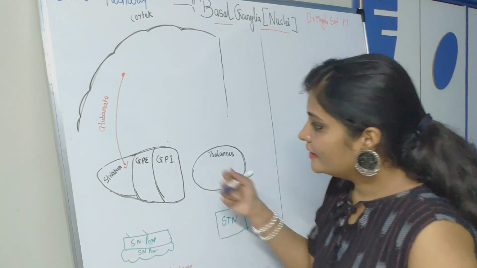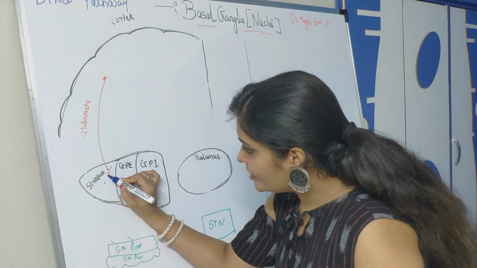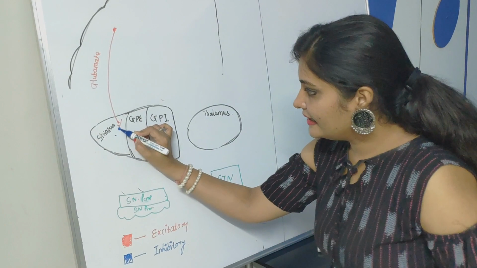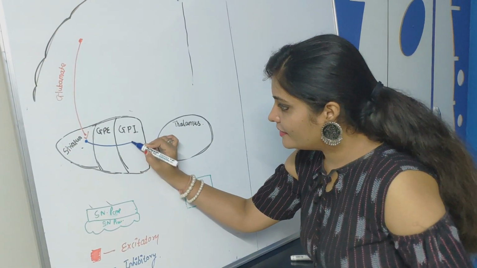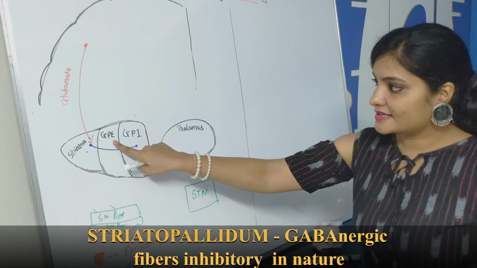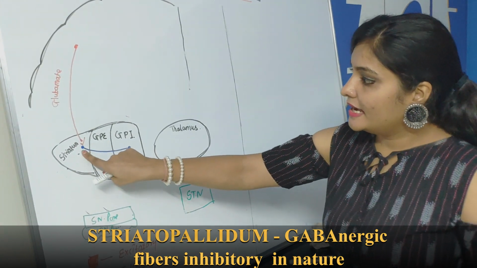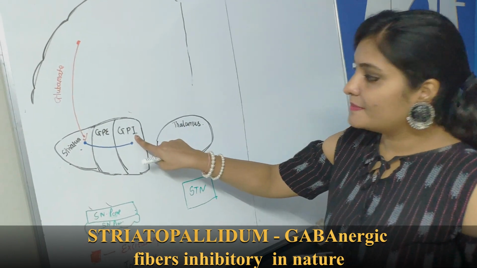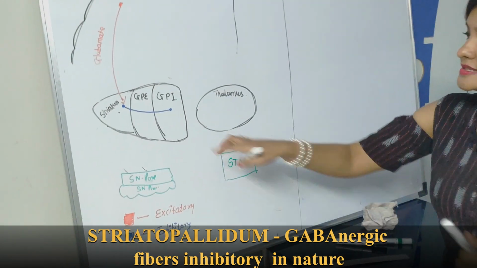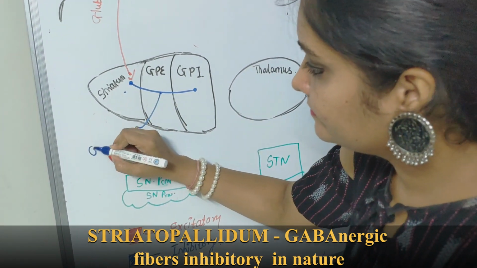The another fiber, this is the direct loop. So in the direct loop, the striatum is directly connected with the globus pallidus internal. It just bypasses globus pallidus external. It does not synapse with the globus pallidus external. It will directly go to the globus pallidus internal. And this is an inhibitory fiber, means it consists of GABA.